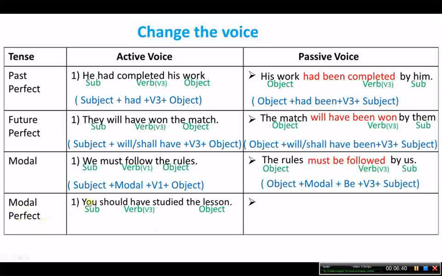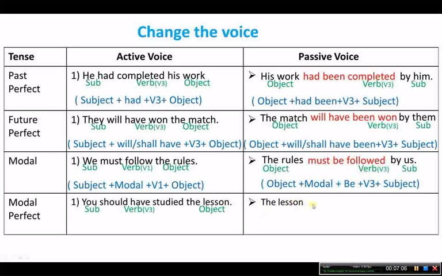See the sentence: You should have studied the lesson. Here you is the subject, should have studied is the verb, here it is V3, and the lesson is the object. So in passive voice we will take first the lesson, that is the object.